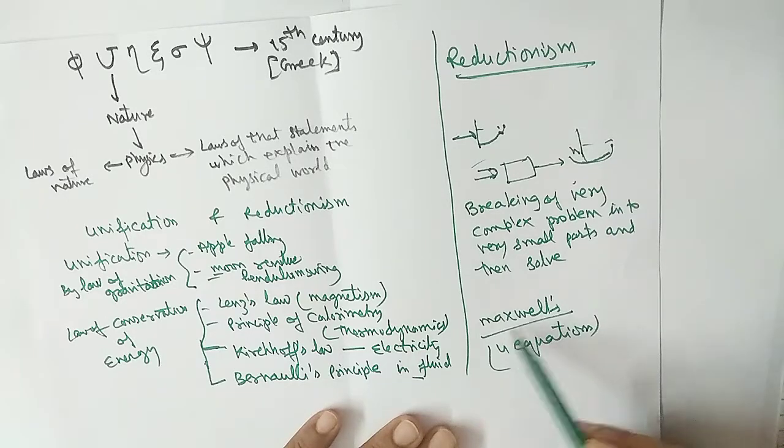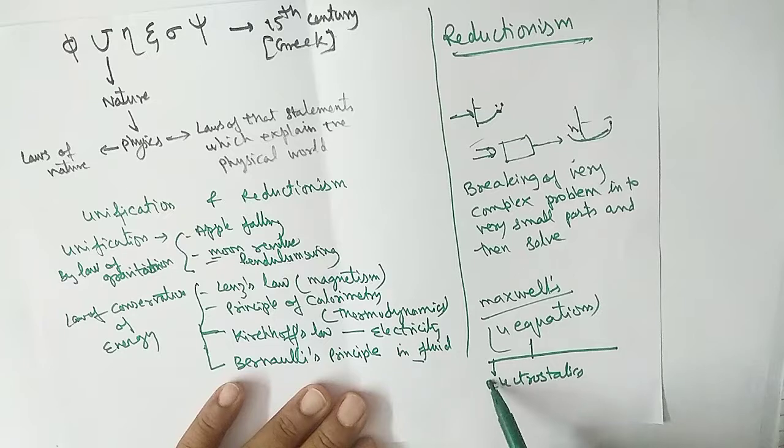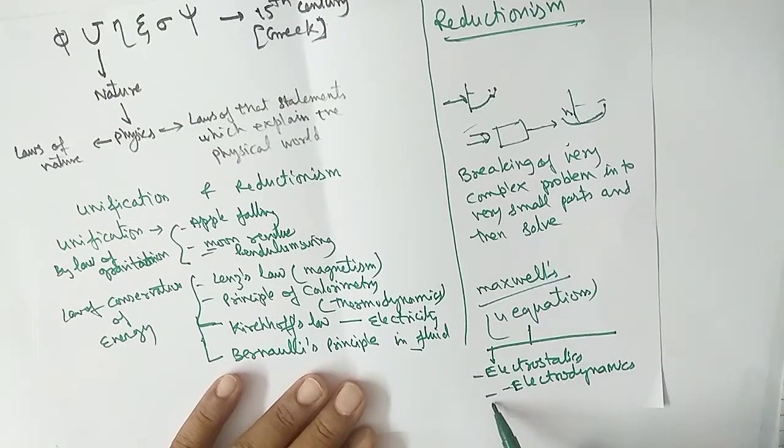Similarly here, Maxwell gave the 4 basic equations, and these 4 equations explain electrostatics. Second, electrodynamics, and another, magnetism, that is electromagnetic induction, already studied in class 10.